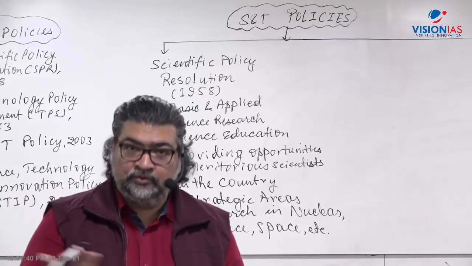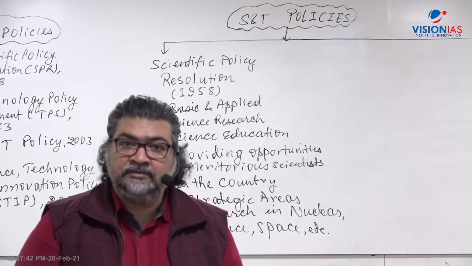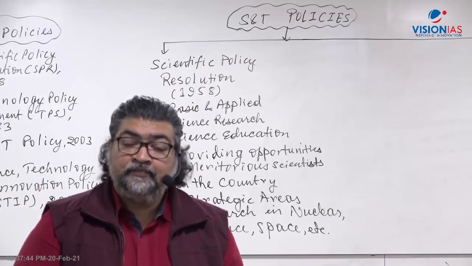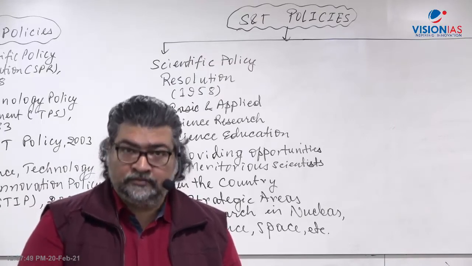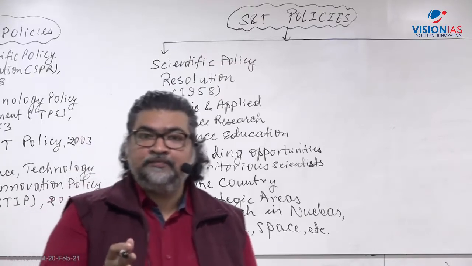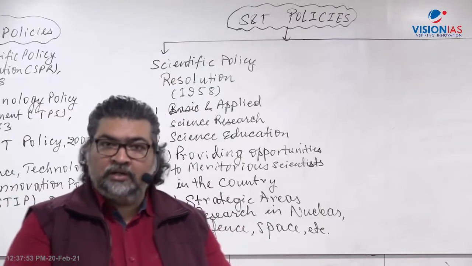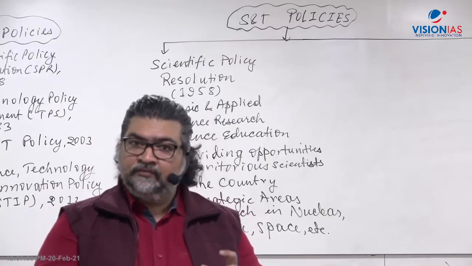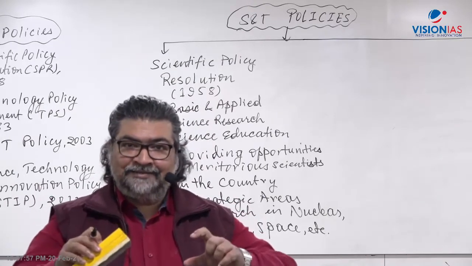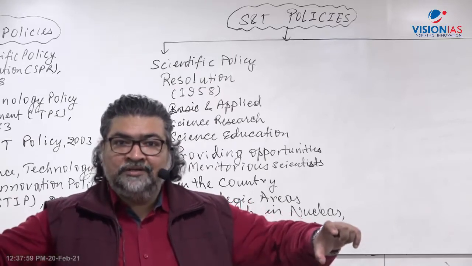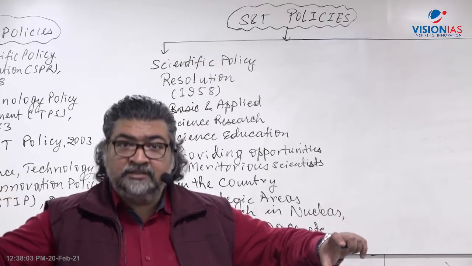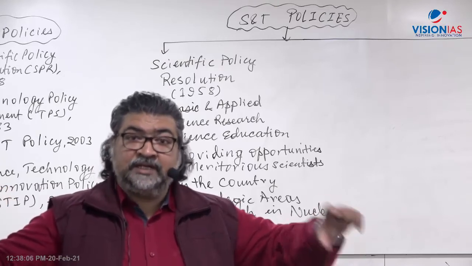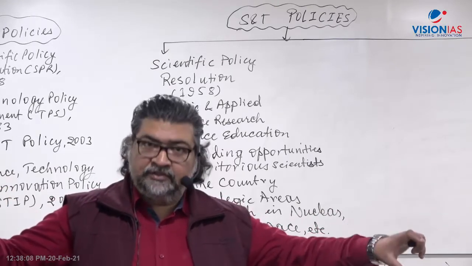CANDU, that is the name of the Canadian reactor, right? We got the support of the Soviet Union. You know, at that time it was the Cold War. You have read in world history that after the Second World War got over in 1945, the world was divided into two types of ideologies and groups. One led by the Soviets, communism, and the second led by the USA, capitalist, right?